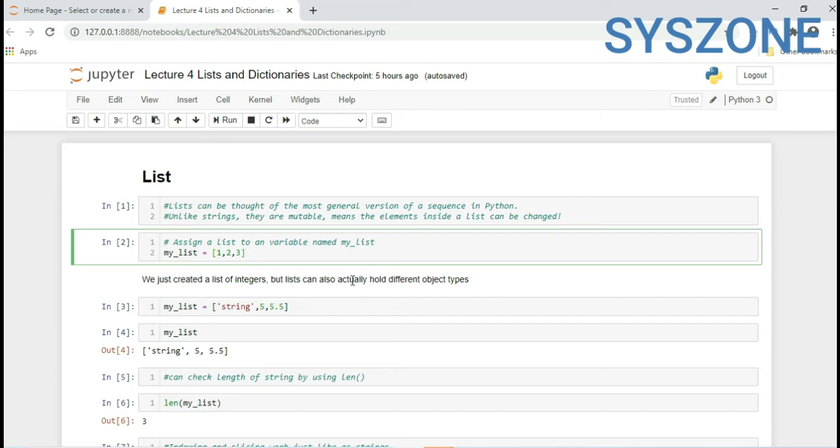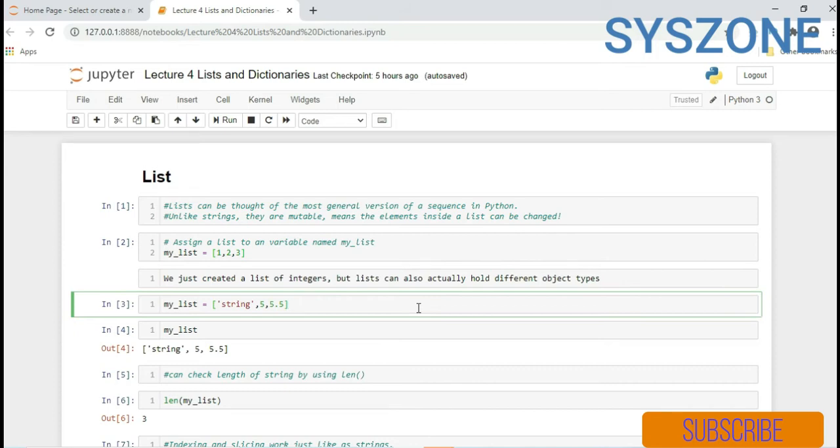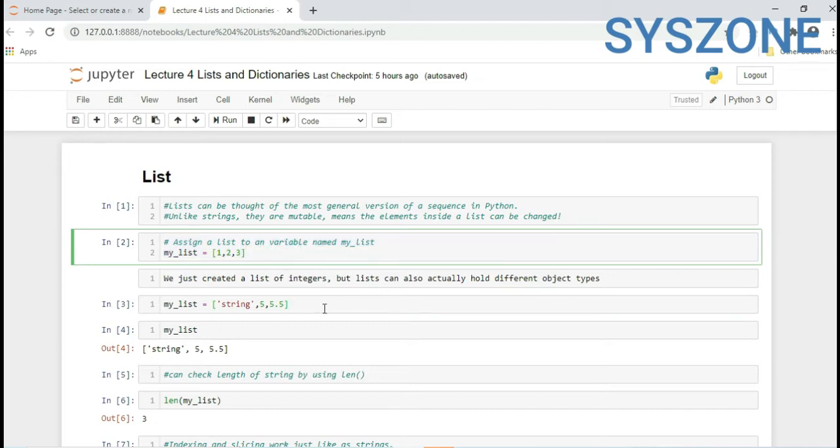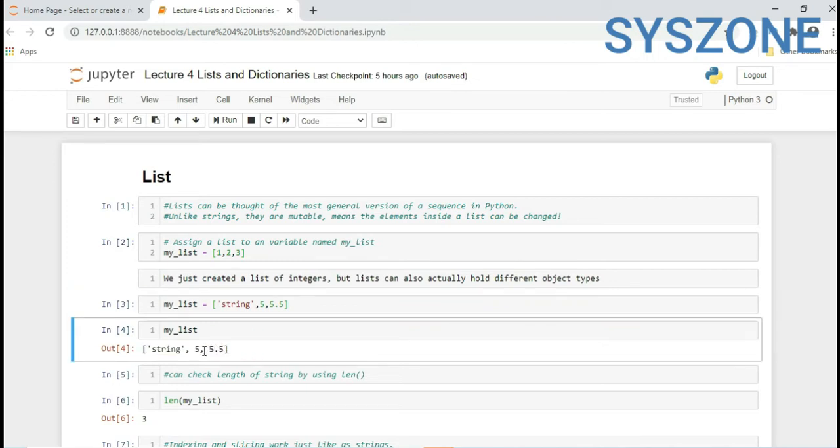We just created a list of strings, but a list can actually hold different object types. Like I already mentioned, it could be a string, an integer, or a float. So this is a simple declaration or assignment of list values to a list variable. Here in my list, the first item is a string, the second is an integer, the third is a float. So this type of data can also be stored in a list. After executing, we are getting the values string, 5, 5.5.